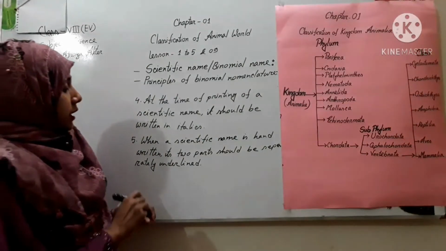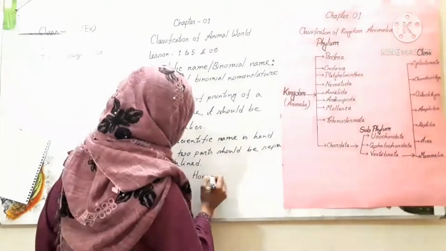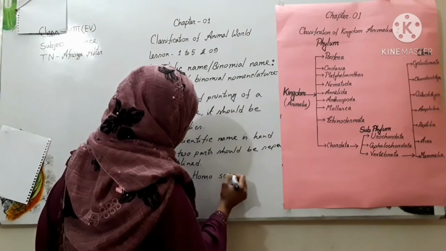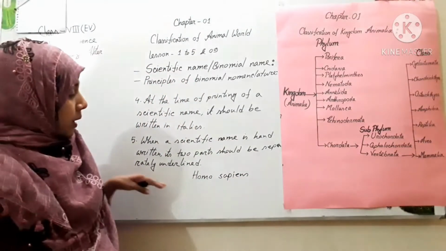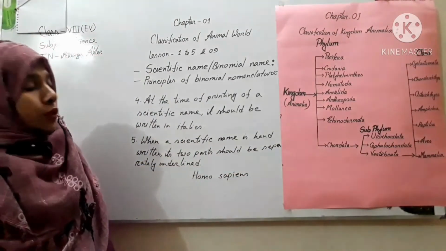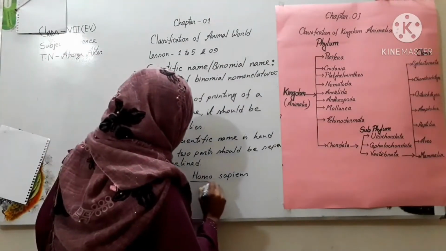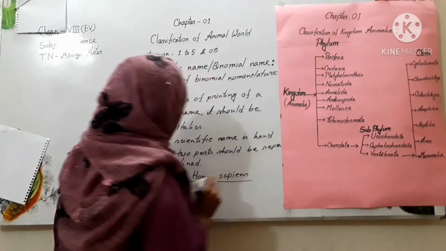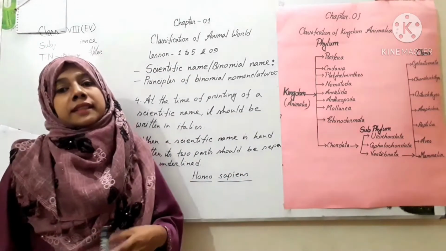The example is Homo sapiens. When I am writing it by hand, I have to underline genus separately, and also underline species. So these are the main rules to write a scientific name.